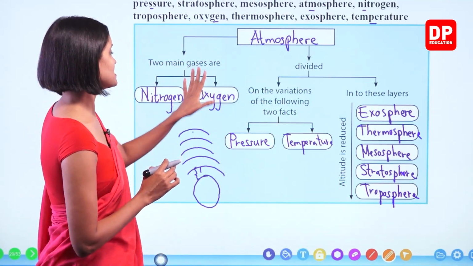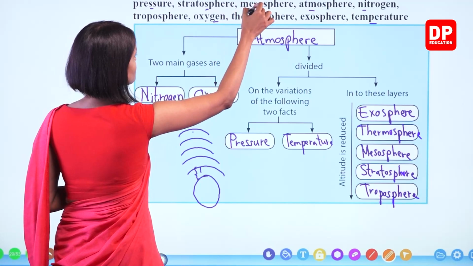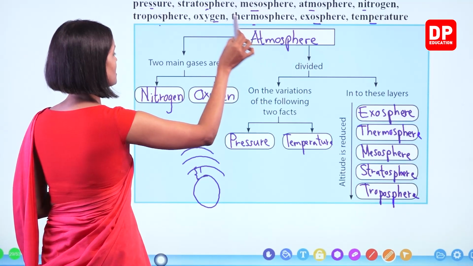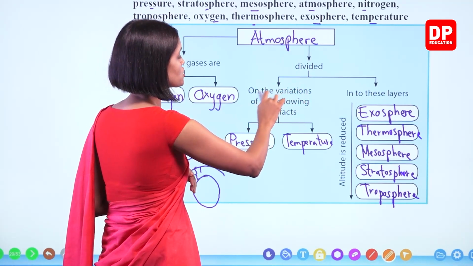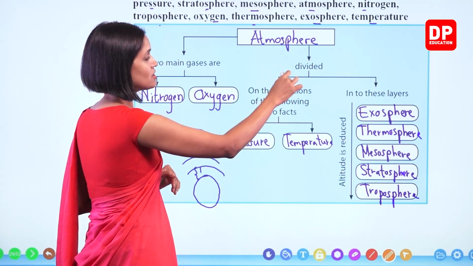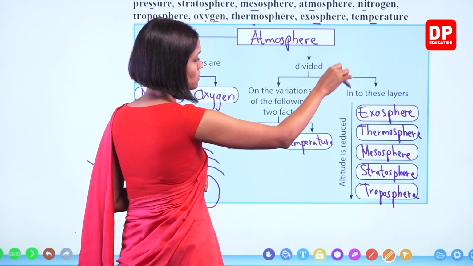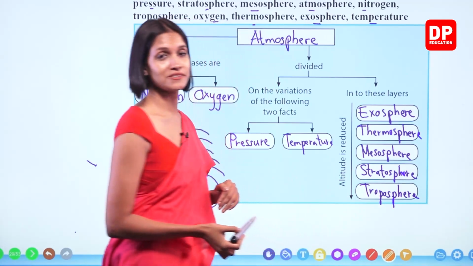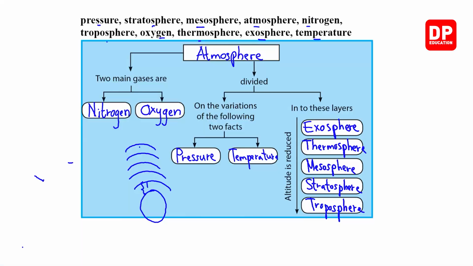Right? So as I told you all, this is a nice short note. Okay, children? So you see stratosphere, mesosphere, all the terms present here. So the atmosphere has two main gases, nitrogen and oxygen. Atmosphere is divided on the variations of pressure and temperature. It's divided into 5 layers according to the order that altitude is reduced: exosphere, thermosphere, mesosphere, stratosphere, and troposphere. I hope you all got this correct. So now we'll move on to the next part of the lesson.